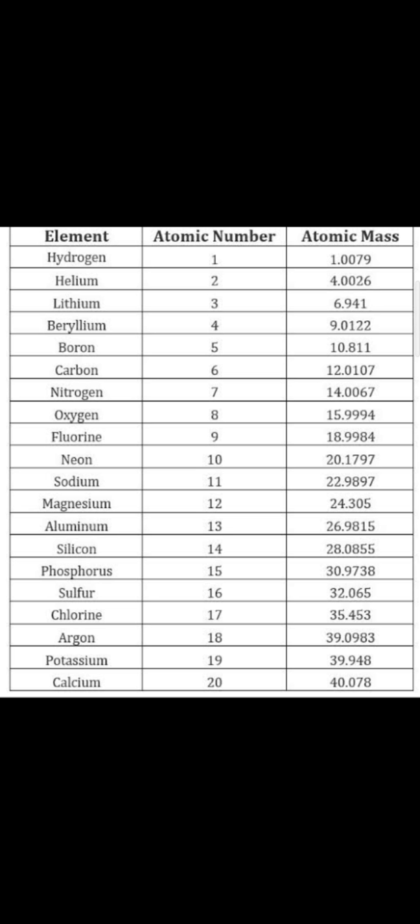sodium is 22.9897, magnesium is 24.305, aluminium is 26.9815, silicon is 28.0855, phosphorus is 30.9738, sulfur is 32.065, chlorine is 35.453, argon is 39.948, potassium is 39.0983, calcium is 40.078.